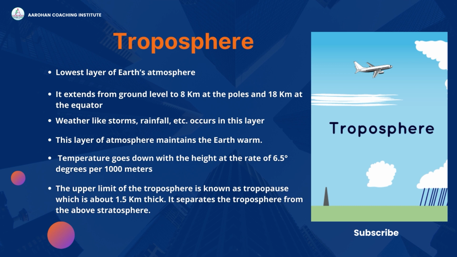Since it absorbs the highest heat of Earth radiated by its surface, this layer of the atmosphere keeps the Earth warm. In this layer, the temperature goes down with the height at the rate of 6.5 degrees per 1000 meters, which is generally called the normal lapse rate. The upper limit of the troposphere is known as the tropopause, which is about 1.5 kilometers thick. The tropopause is the layer that separates the troposphere from the stratosphere above.